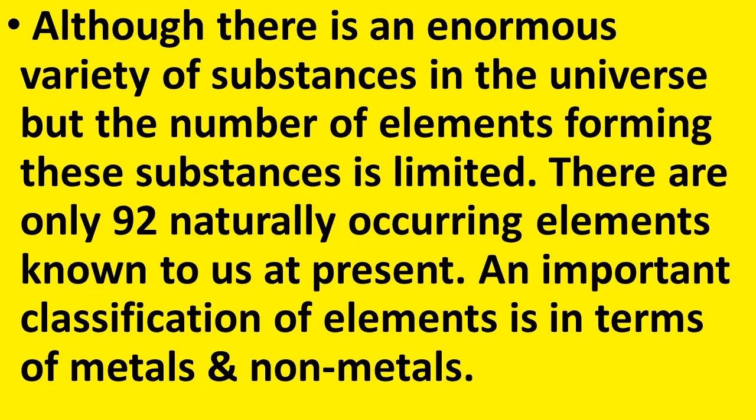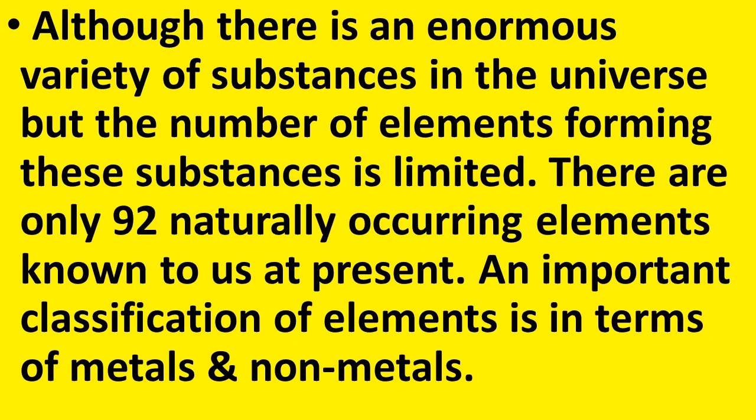Although there is an enormous variety of substances in the universe, the number of elements forming these substances is limited. There are only 92 naturally occurring elements known to us at present. So you know that there is an enormous number of substances in the world, but all these substances are made up of elements.